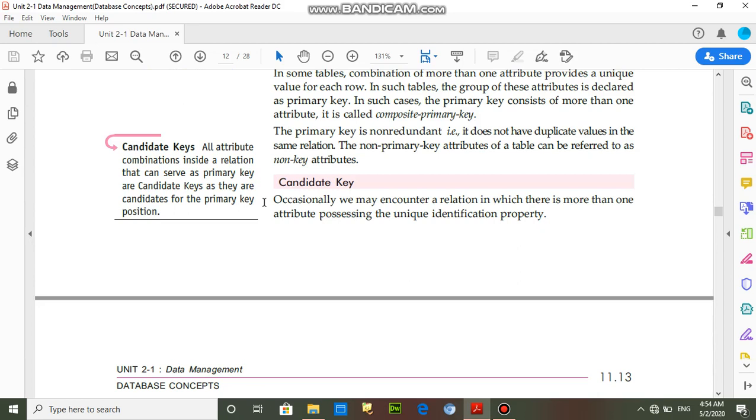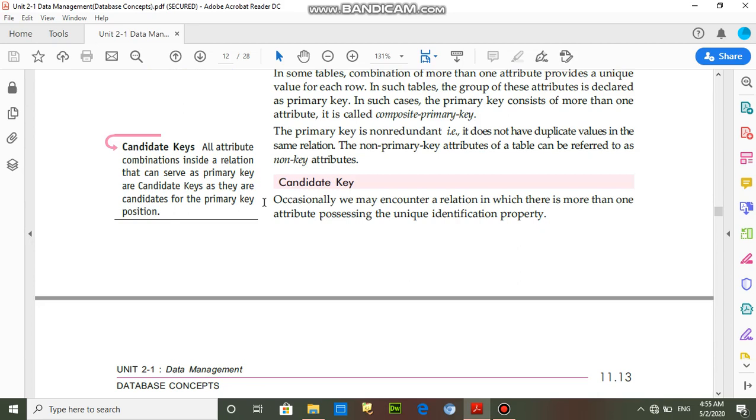For example, taking a student table, in the student table admission number is the primary key, and if roll number is also able to serve as a primary key, then roll number is the candidate key.